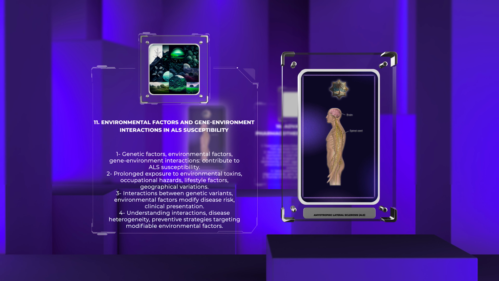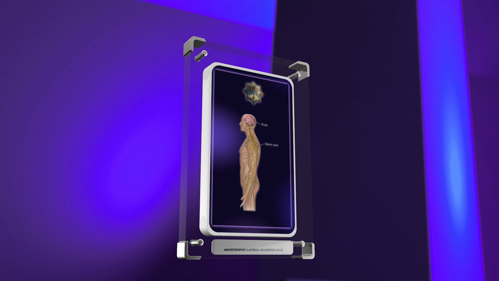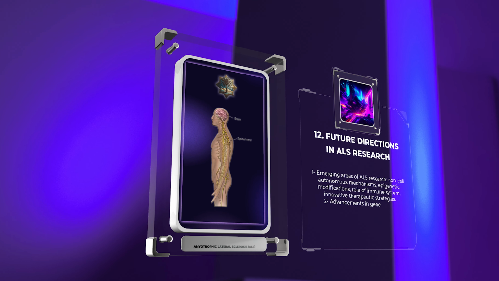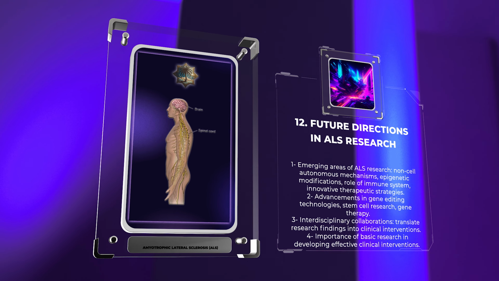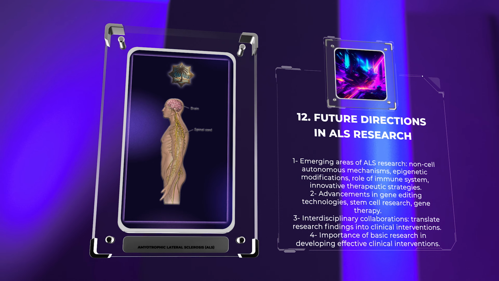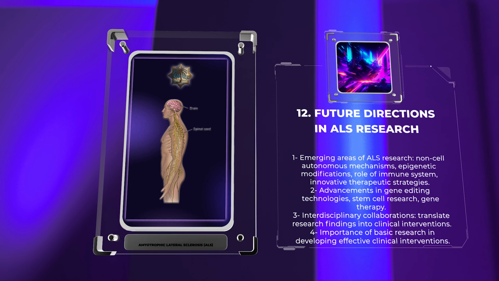Lastly, let's discuss the future directions in ALS research. Emerging areas of ALS research include exploring non-cell autonomous mechanisms, investigating epigenetic modifications, unraveling the role of the immune system, and developing innovative therapeutic strategies.